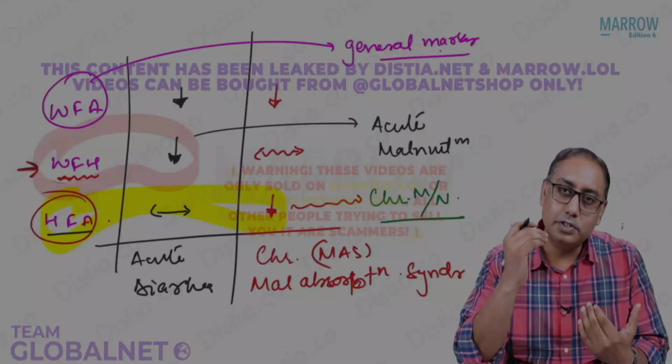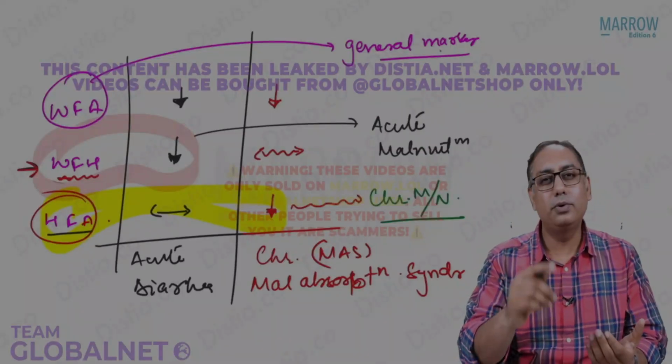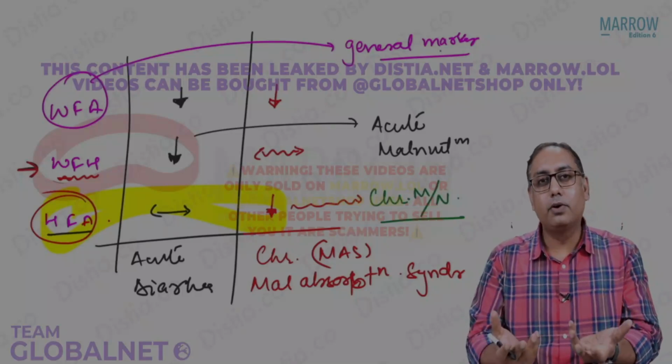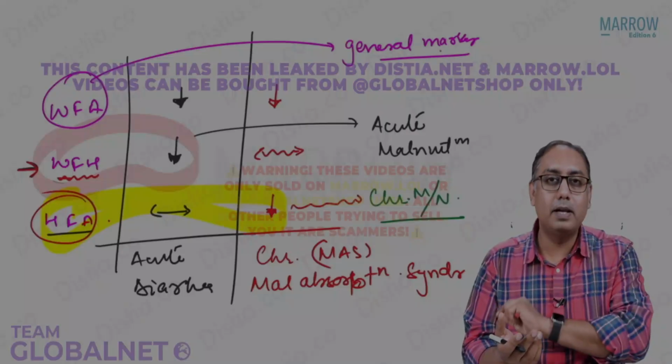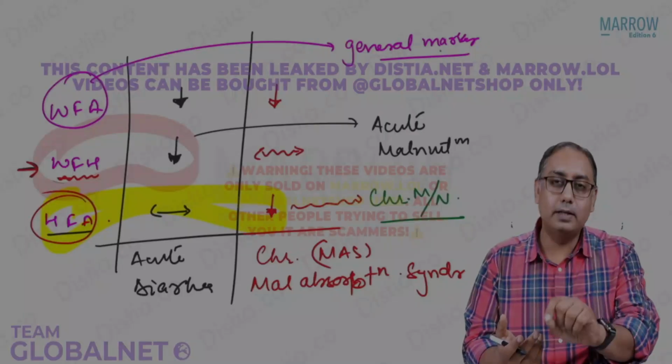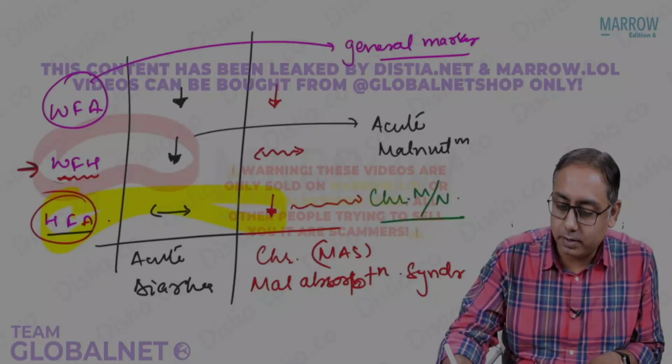Which of the following is the general marker of undernutrition? It is weight for age. Which is the acute marker? You don't have to apply brain. It is simple common understanding that weight for height is a marker for acute malnutrition. Weight for age is a general undernutrition marker, and height for age is chronic undernutrition.